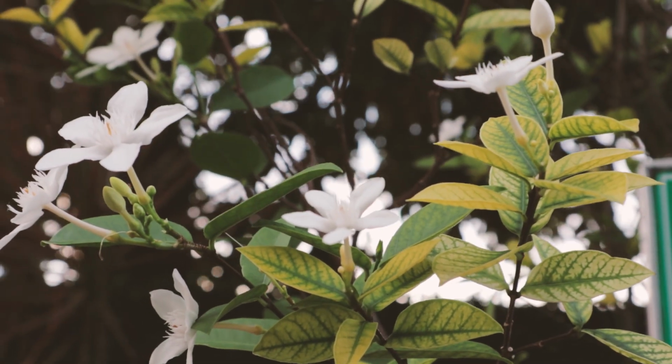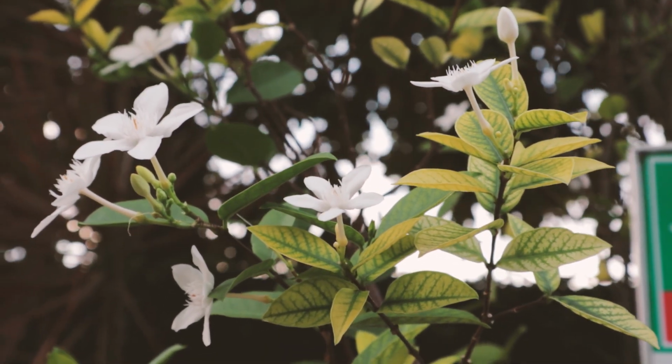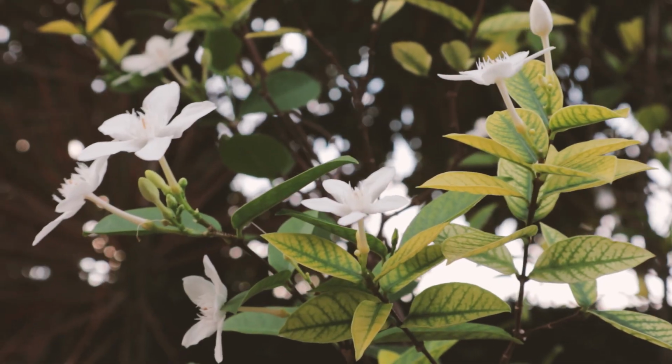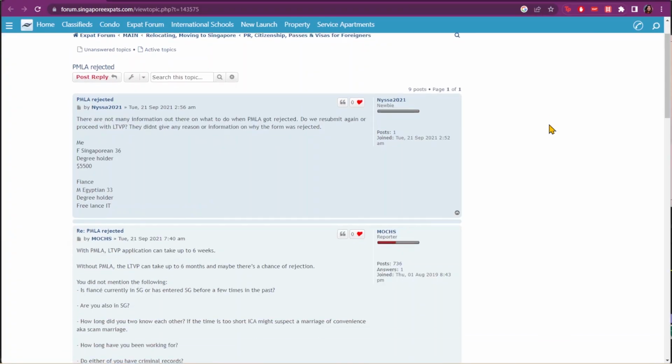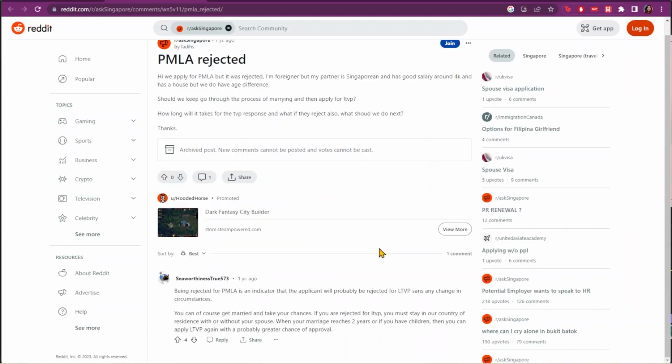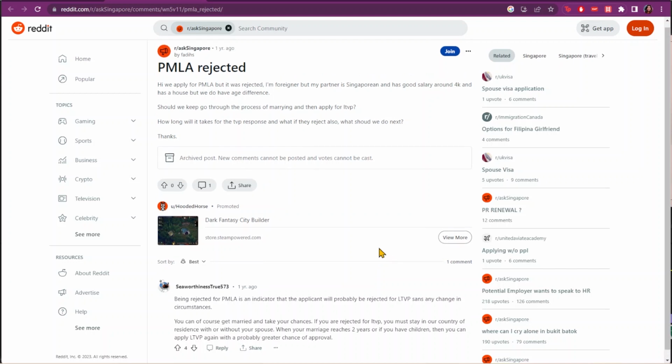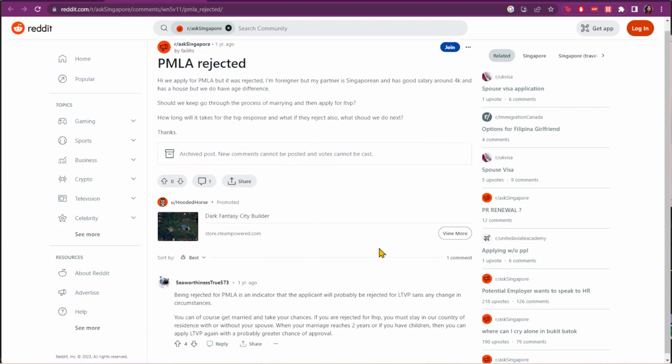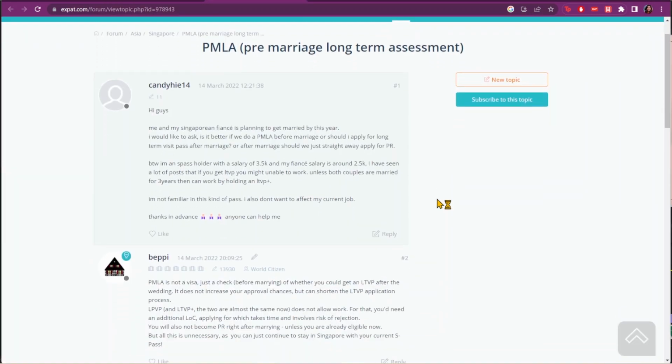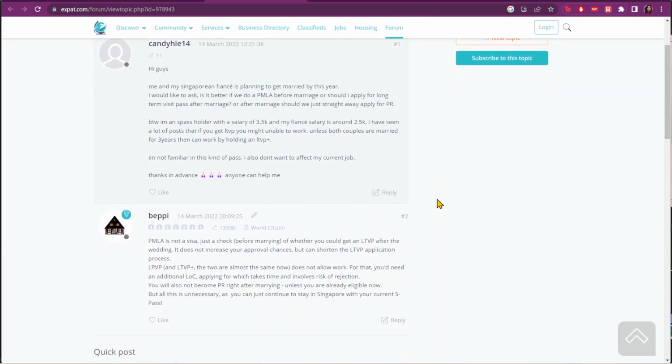There is no official information on ICA's website about a rejected PMLA. I've read on various forums about couples having their PMLA be rejected, and many of them are left clueless as to how to move forward. Why did they get a negative outcome? Do they resubmit an assessment form? There were so many questions surrounding a negative outcome of the PMLA.